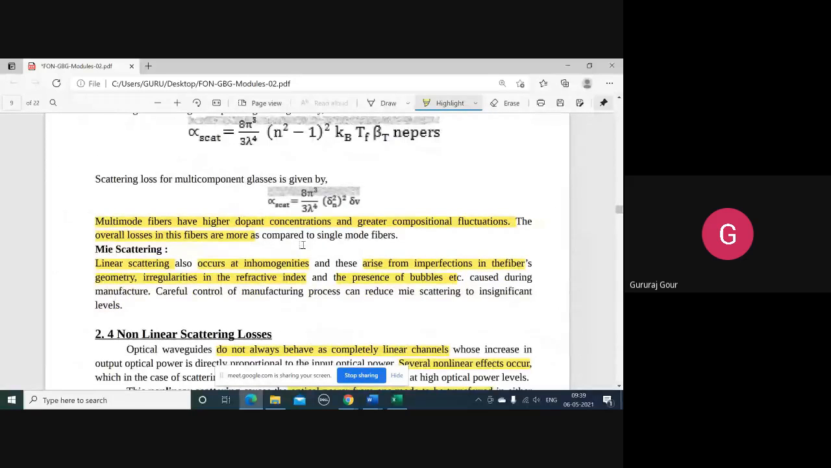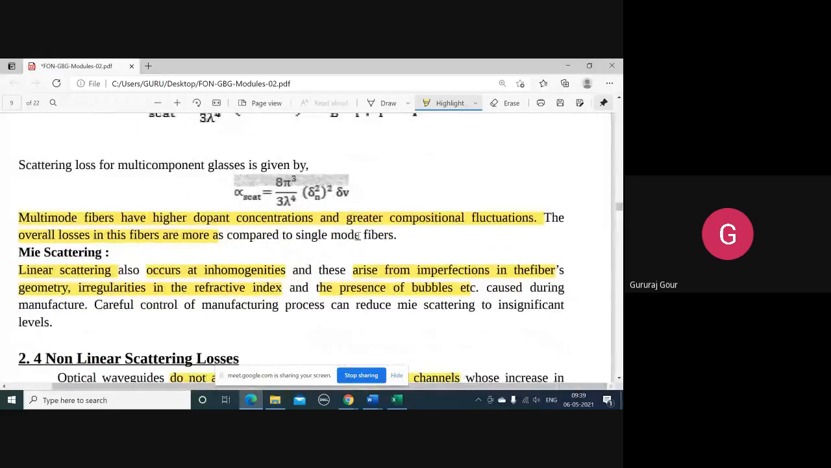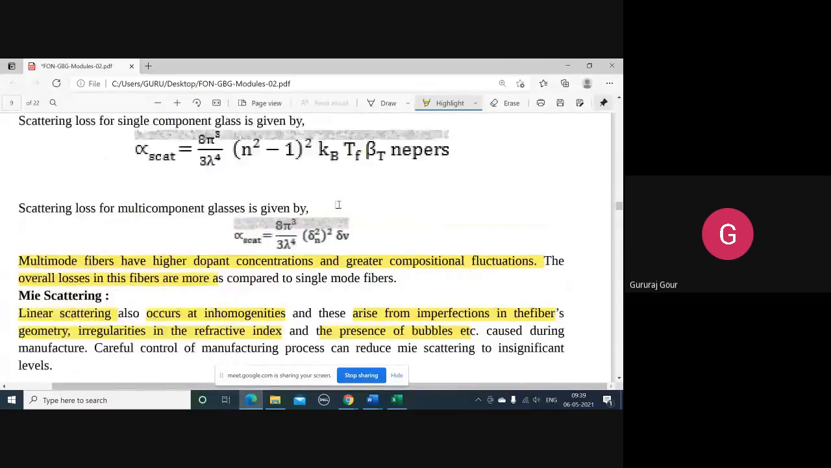Multimode fibers have high dopant concentrations and will have higher fluctuations. So overall losses are more in multi-component glasses compared to single-component glass.